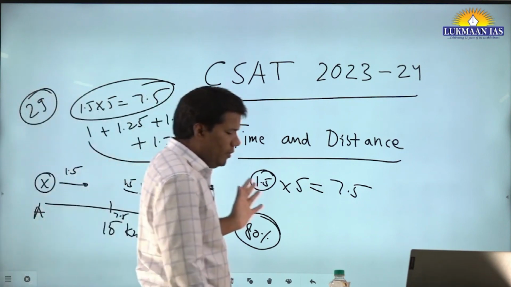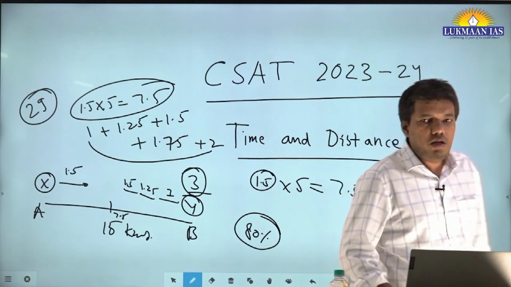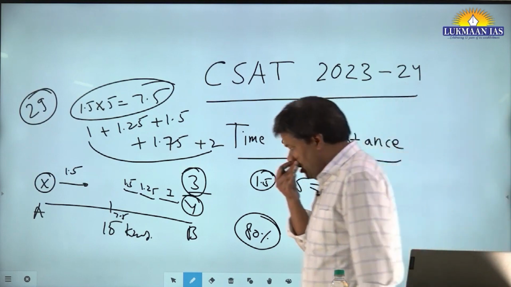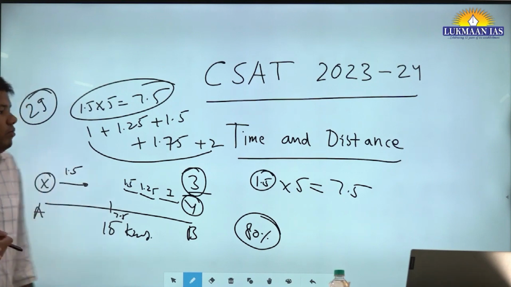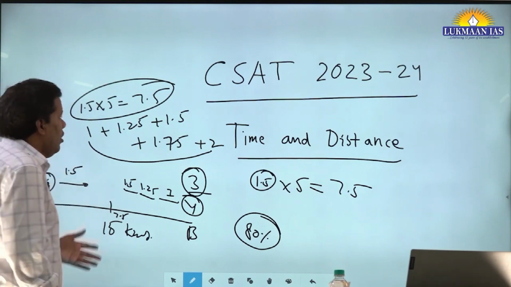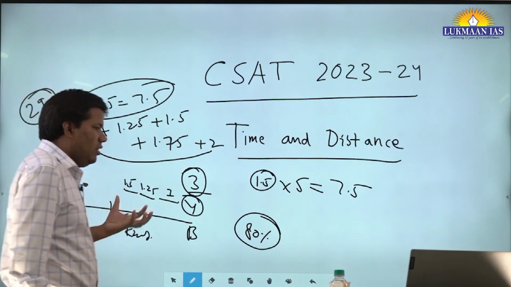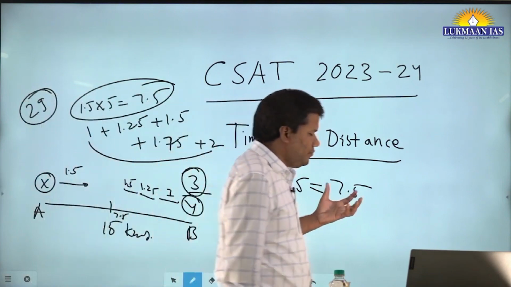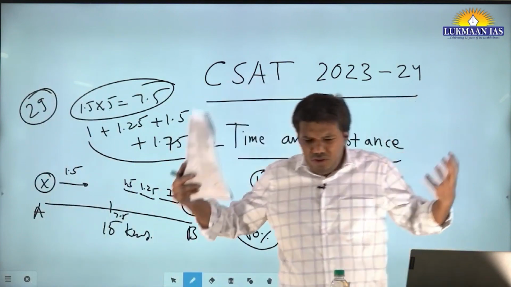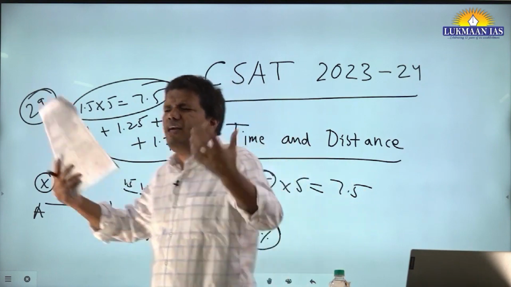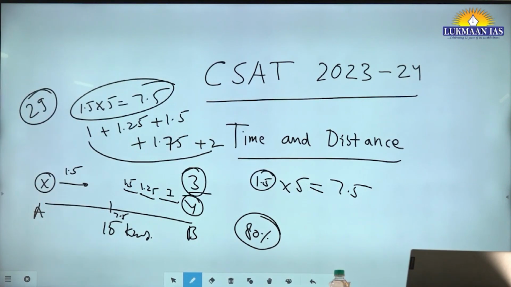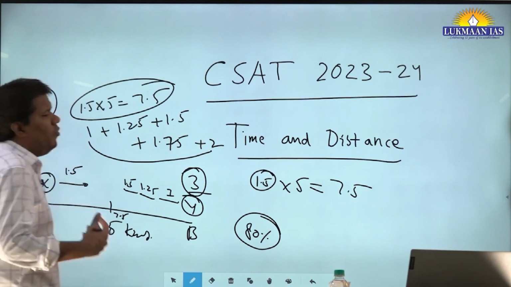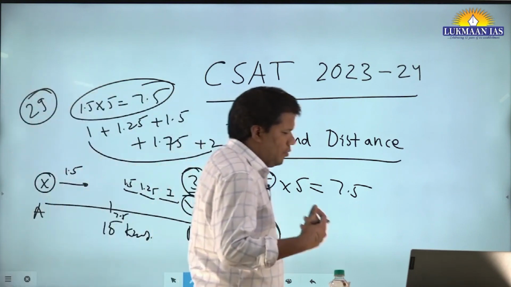The question is not difficult. And gradually what will happen, let's say in 2023, 24, the paper is going to be difficult. So this skill is going to be more handy for tackling the difficult quant questions and enlarging your cognitive skills, quantitative skills. So how can that happen, how can you become more competent in quantitative questions?